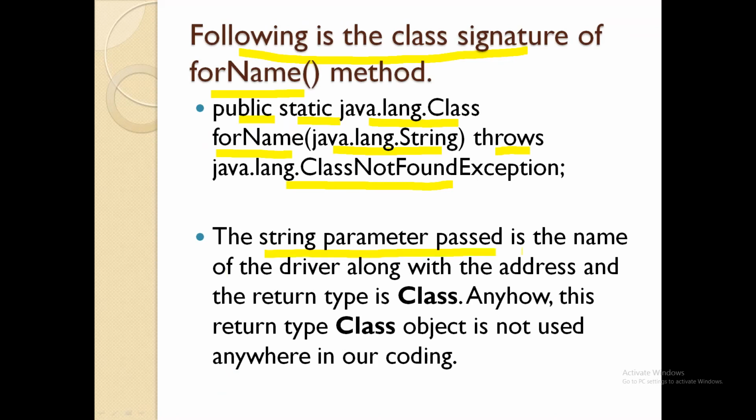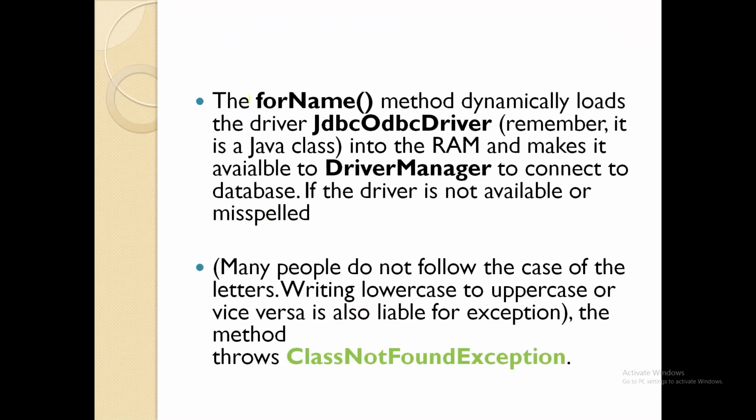The string parameter passed in is the name of the driver along with the address, and the return type is Class. We know that one, we have discussed this. Moving ahead, the forName method dynamically loads the driver into the RAM and makes it available to the driver manager. So the driver manager is taking the help of Class.forName and it is loading the driver.